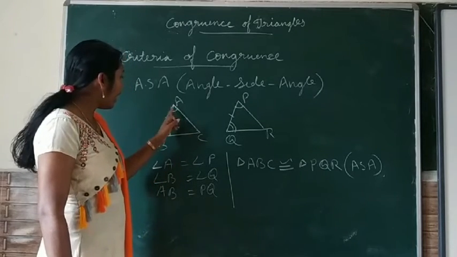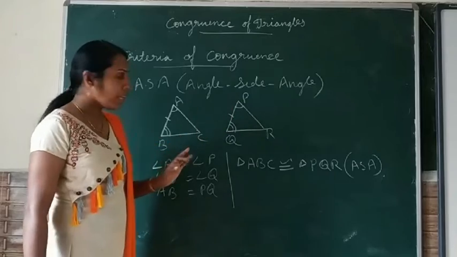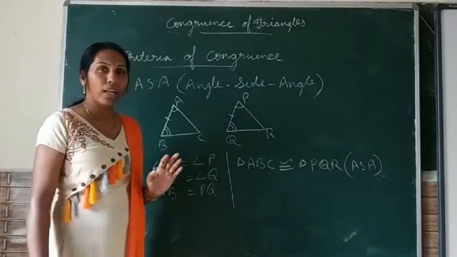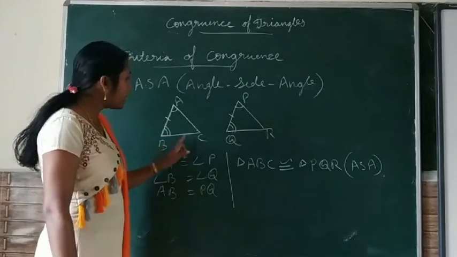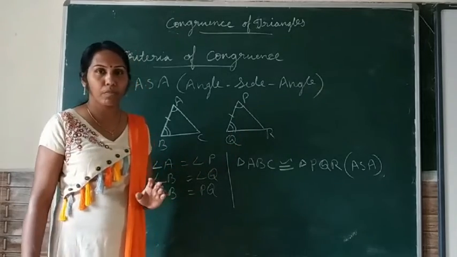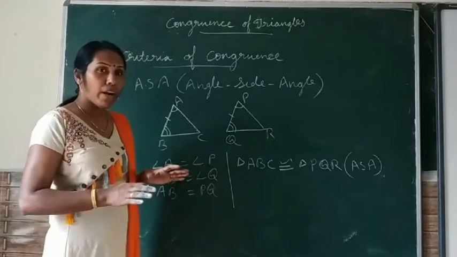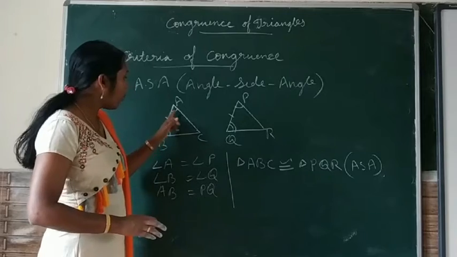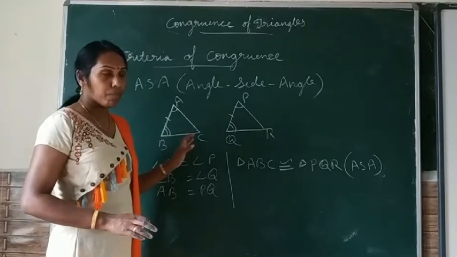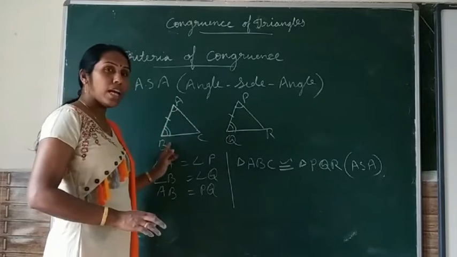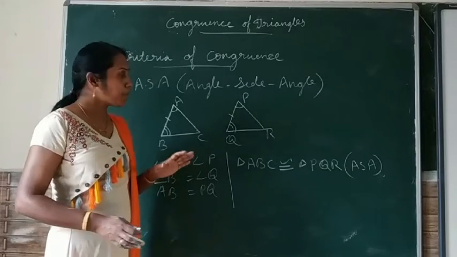Suppose angle A and angle P are given equal, angle B and angle Q are given equal, and BC and QR are given equal. Then it is not providing two angles and the included side. It is giving only two angles and one of the pairs of corresponding sides.